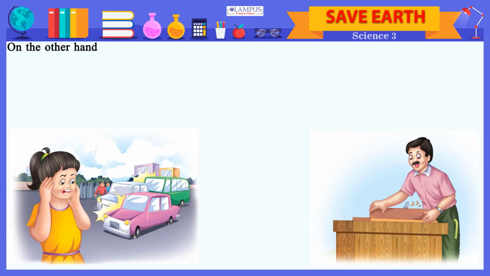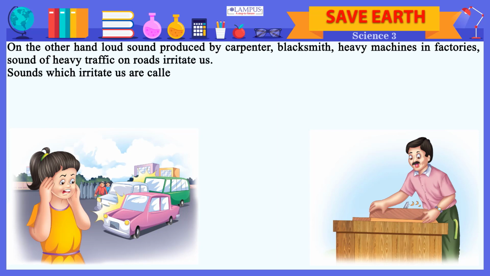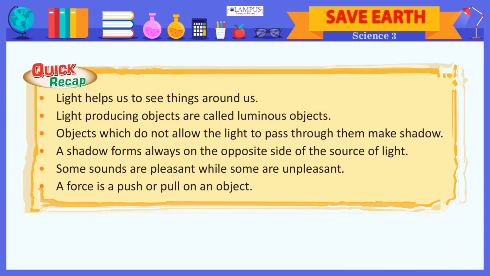On the other hand, loud sounds produced by a carpenter, blacksmith, heavy machines in factories, and the sound of heavy traffic on roads irritate us. Sounds which irritate us are called unpleasant sound or noise. Loud sound or noise irritates a person. We should not play music or watch TV at a loud volume. We should speak gently.